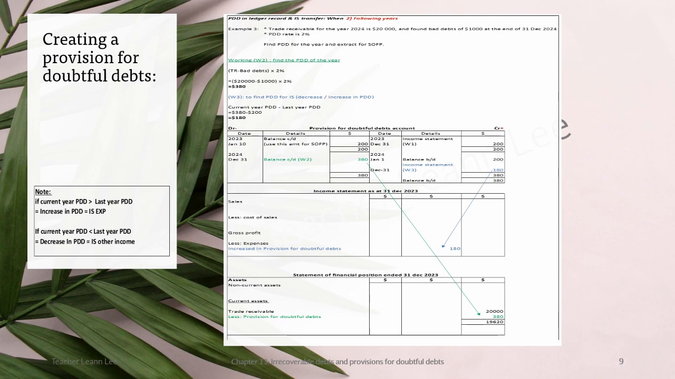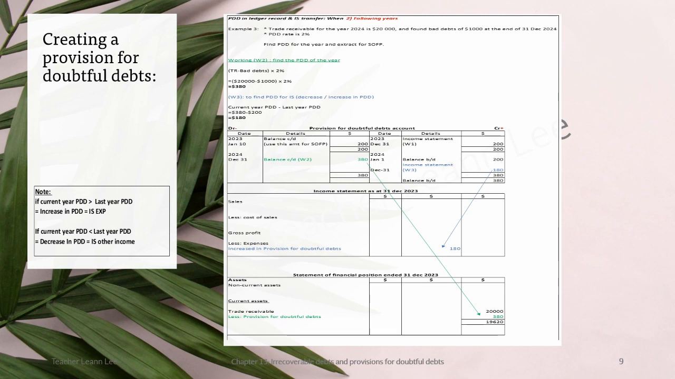And the current year's total PDD will be 380. I put it under balance CD, debit side. So the difference, 380 minus 200, will be my 180 balancing amount in the income statement. So 380 and 380 balance, and I move the 180 to the expenses in the IS.